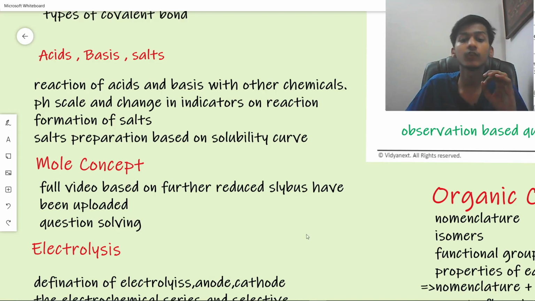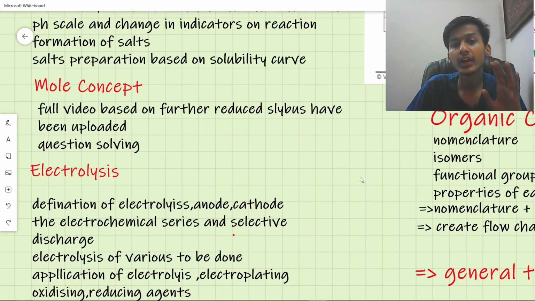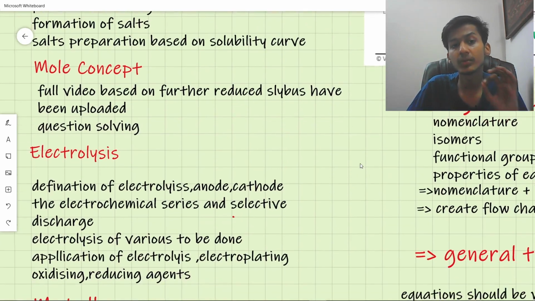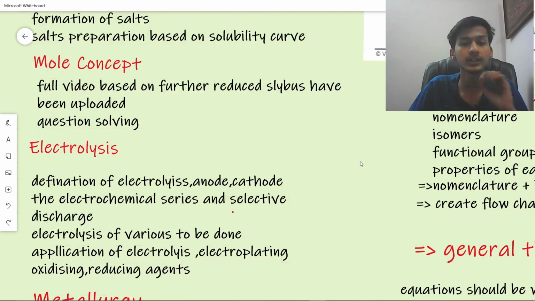Next thing we have is the mole concept. For the mole concept, we have already uploaded a video, including the theory as well as the numericals based on the further reduced syllabus. You can check it out on our website as well. A pop-up would be appearing right here. You can check it out also.